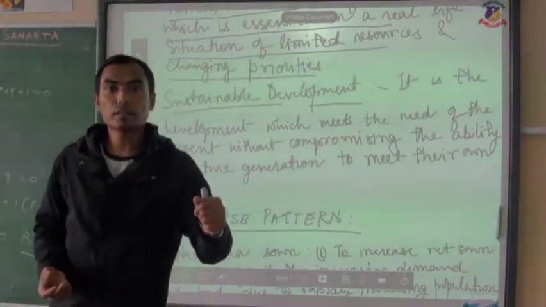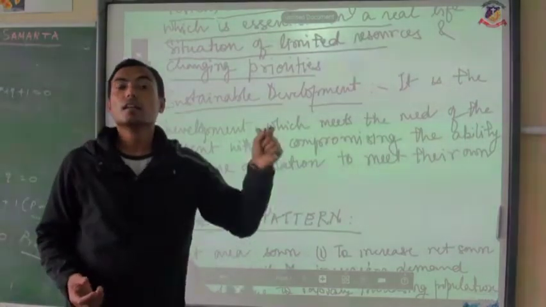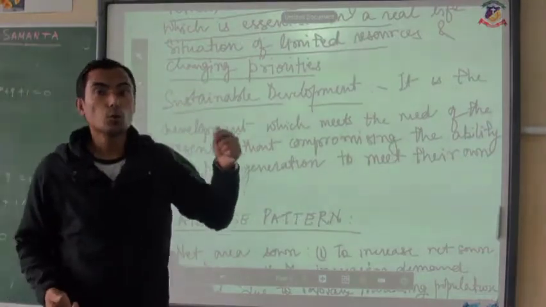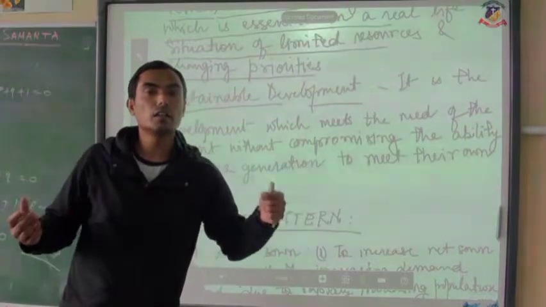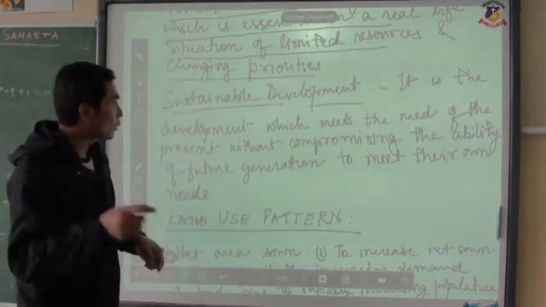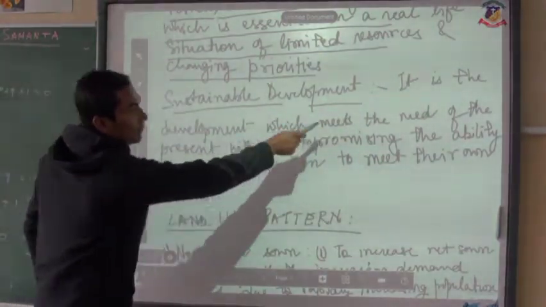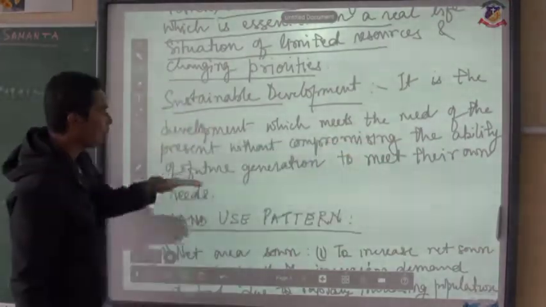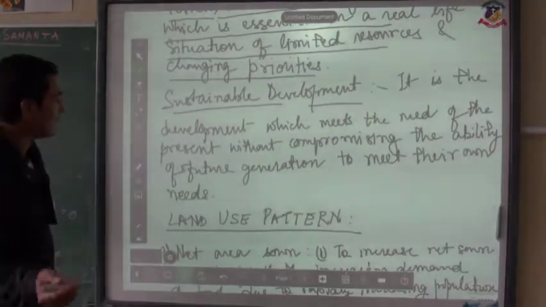If petroleum products are overexploited, in the near future the crude oil will be completely exhausted, and the new generation won't be able to see those petroleum products. So that is why sustainable development means the development which meets the needs of the present without compromising the ability of future generations to meet their own needs.